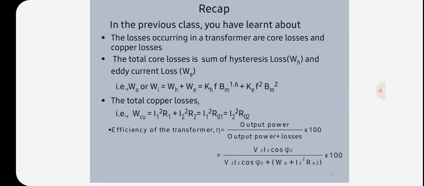Transformer losses are similar to losses in a DC machine, except that transformers do not have mechanical losses. Transformers are the most highly efficient electrical devices. Most transformers have a full load efficiency between 95 and 98 percent.